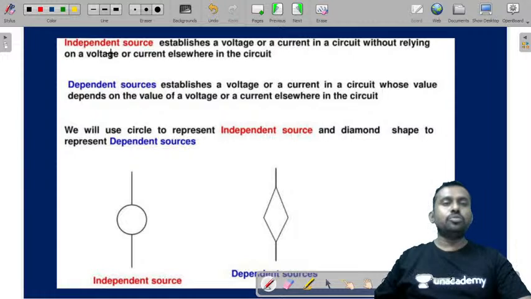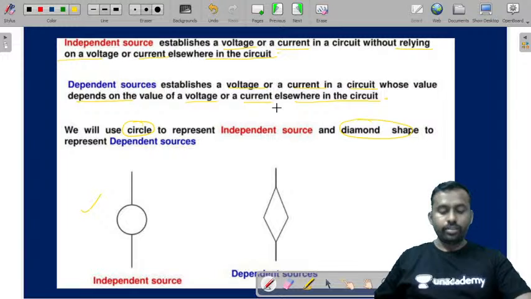So what are independent sources? An independent voltage source or a current source will establish the voltage or current without relying on voltage or current elsewhere in the circuit, whereas a dependent source will establish a voltage or current in the circuit whose value will depend on voltage or current elsewhere in the circuit. And an independent source is generally represented by a circle and a dependent source is represented by a diamond shape. Hope this point is clear for you.